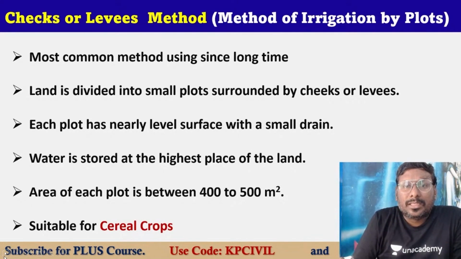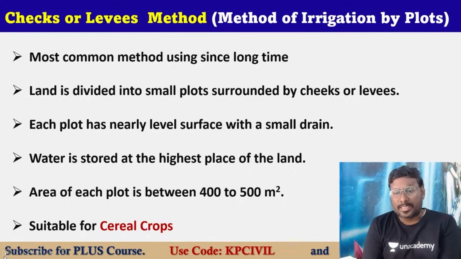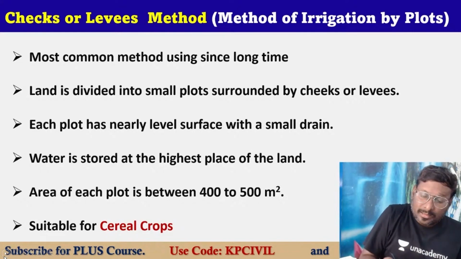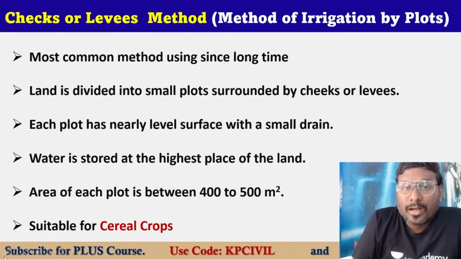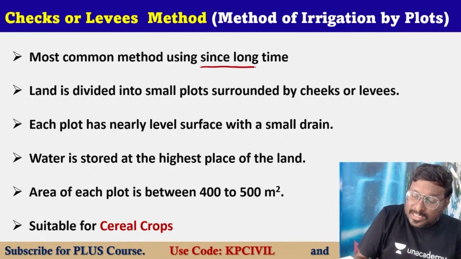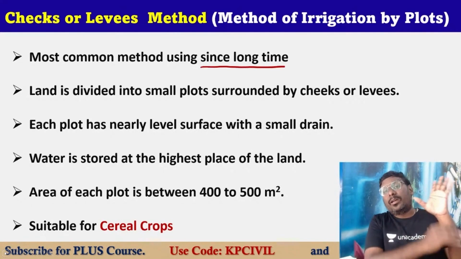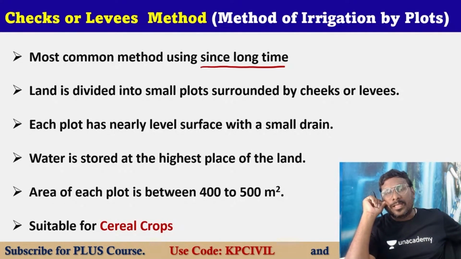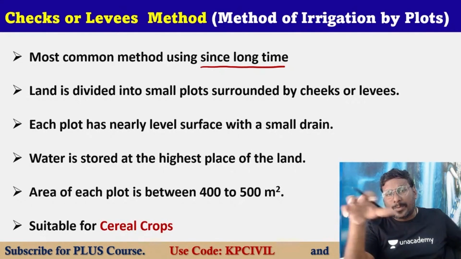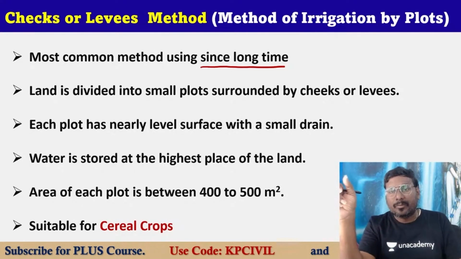It is the most common method, used since a long time. It is a method of irrigation by plots, using checks or levees. This is the Indian traditional method of irrigation; since a very long time in India, most of the crops are cultivated by this method only.